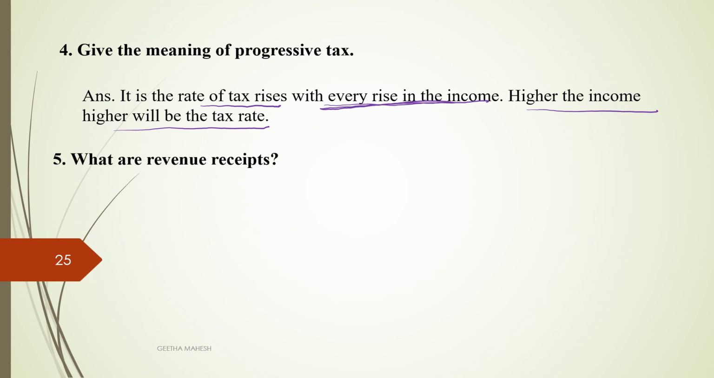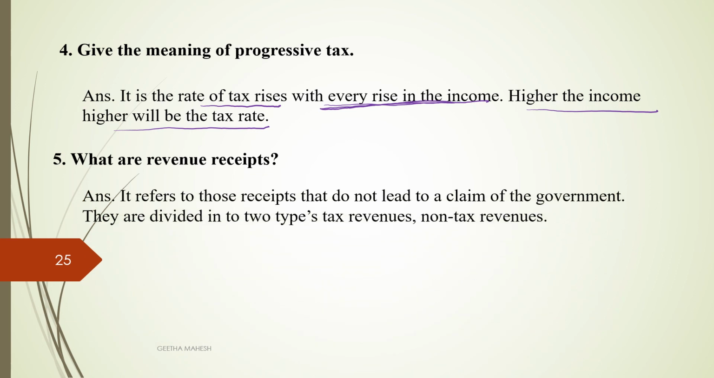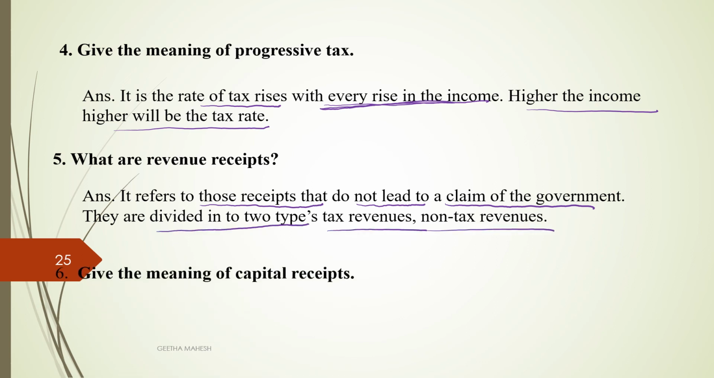What are revenue receipts? Revenue receipts are those money receipts which do not create a liability on the government. Or you can define them in other words as those receipts which do not lead to a claim on the government. They are divided into two types, tax revenue and non-tax revenue.